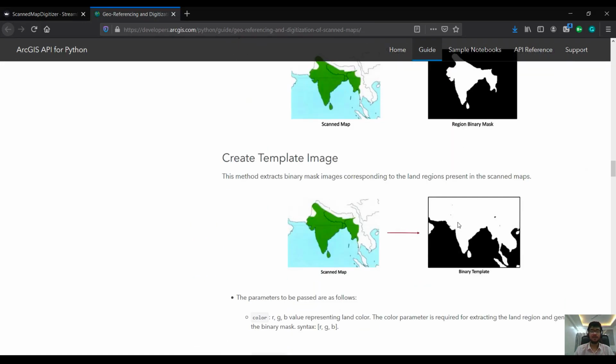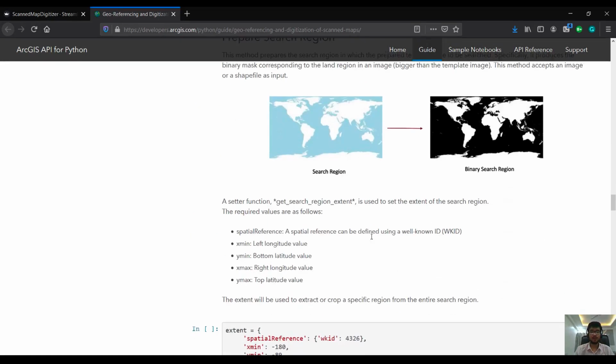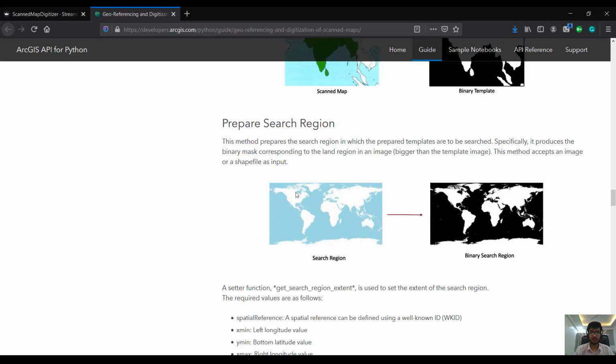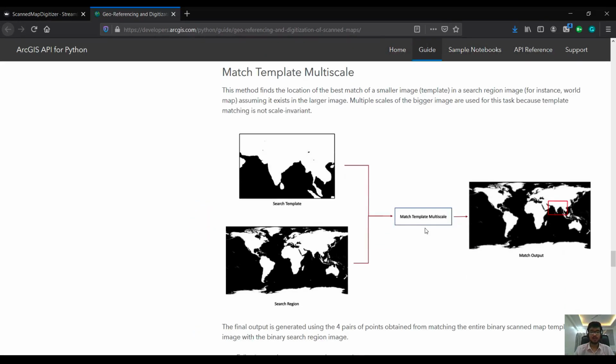Second, we create the template image, which is actually the whole area which we want to find. Third is to prepare the search region, which is the world map, and we have converted it into a binary form. The fourth is to do the actual template matching.